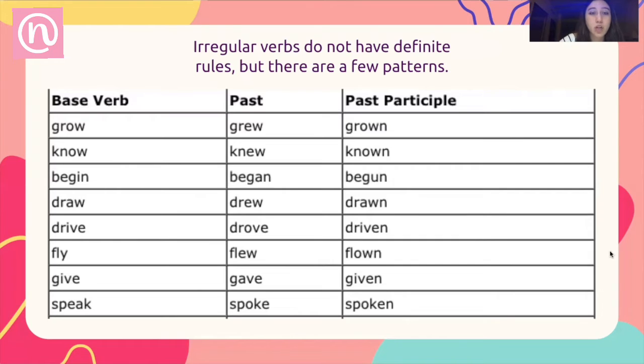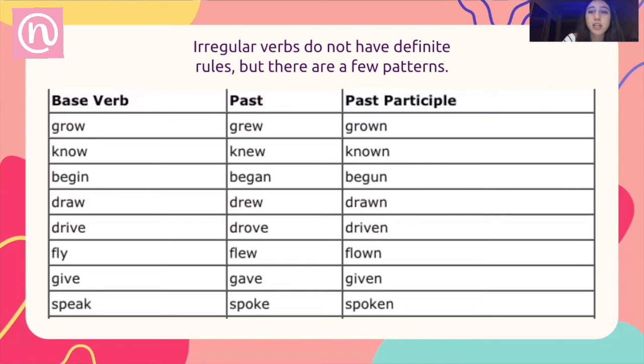For the verb drive, the past is drove and past participle driven. For the verb fly, the past is flew and past participle is flown. For the verb give, the past is gave and the past participle is given. The base verb of speak, its past is spoke and the past participle is spoken.